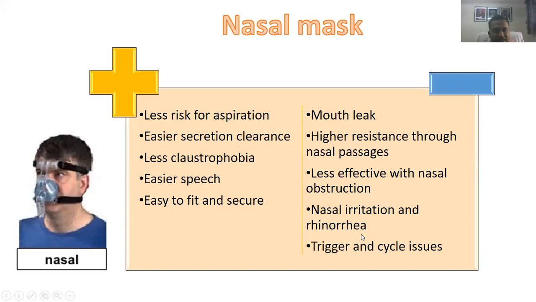First is the nasal mask. As we know, the nasal mask is not covering our mouth. It is only covering our nose. Hence, there is less risk of aspiration because whatever comes in our mouth, we can spit it out. Even if we vomit, that vomiting is going to go out through the mouth and it is not going to go back in because there is no mask covering the mouth. Hence, there is easier secretion clearance. There is less claustrophobia because your mouth is at least open. You can talk, so speech is intact, and it's easy to fit and secure.